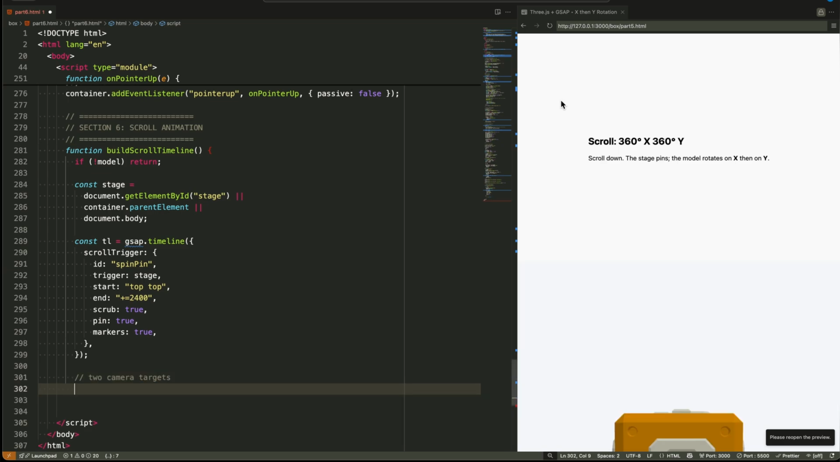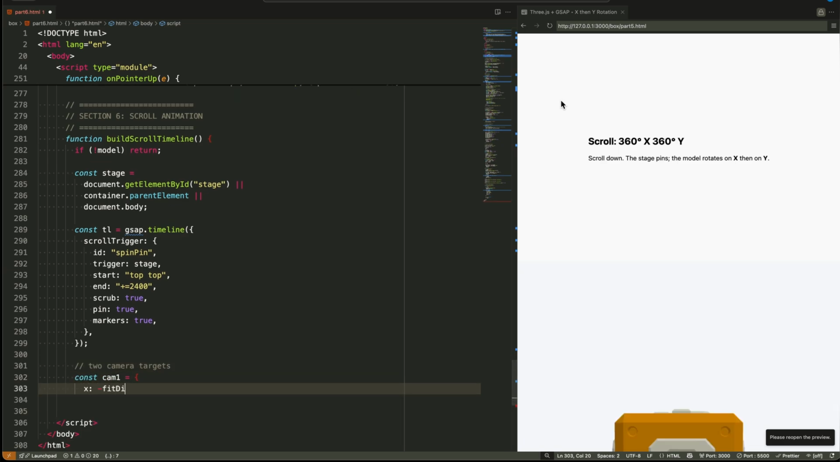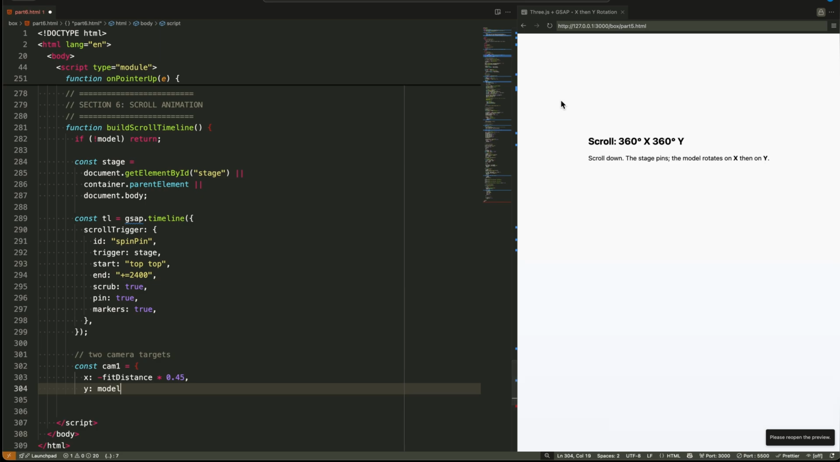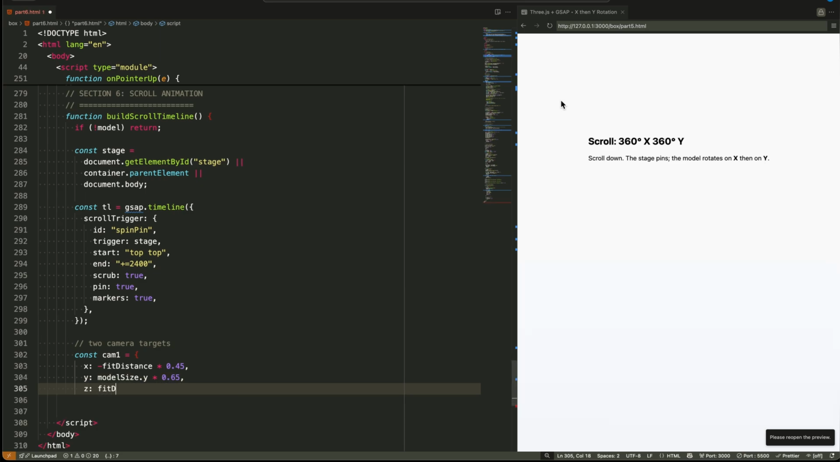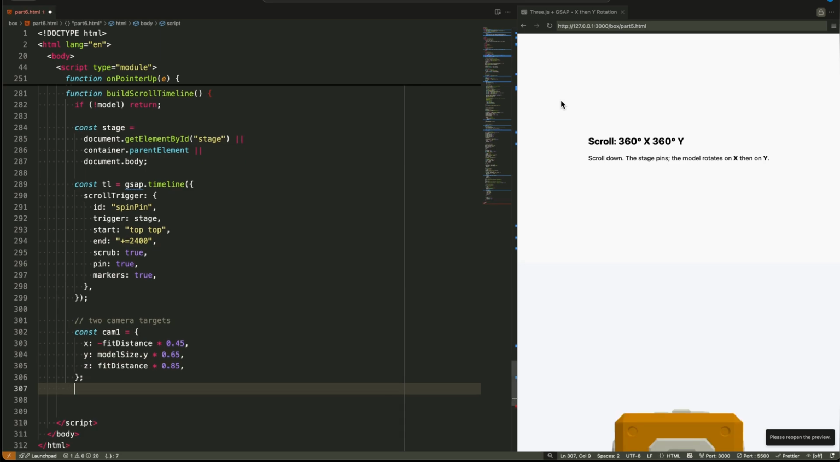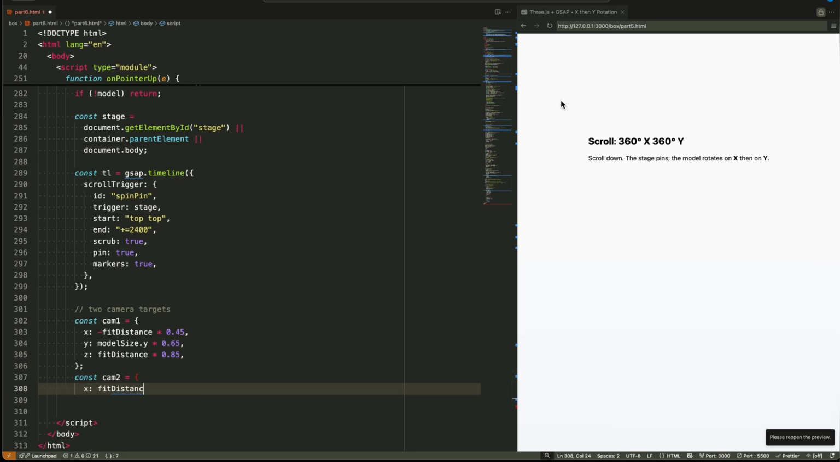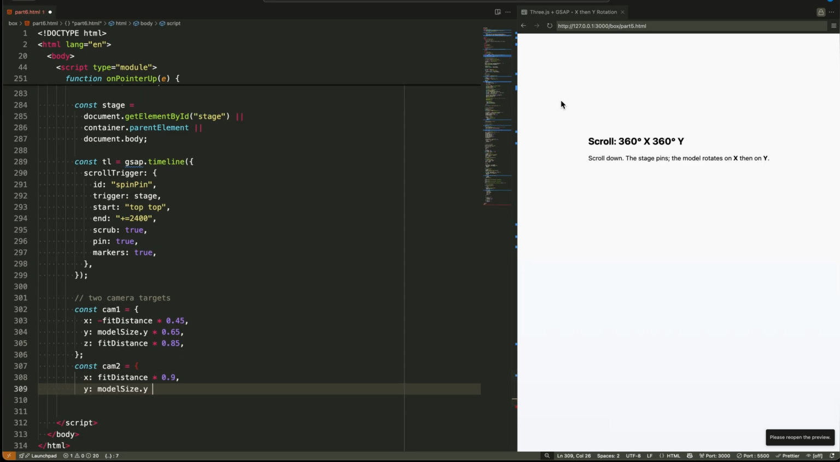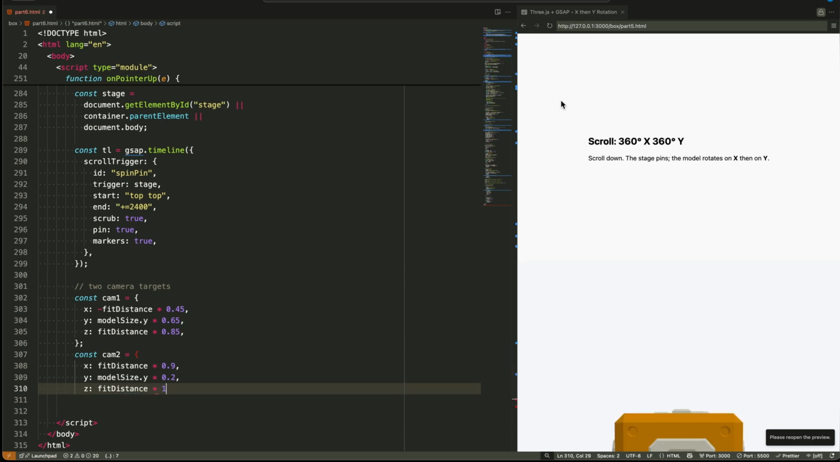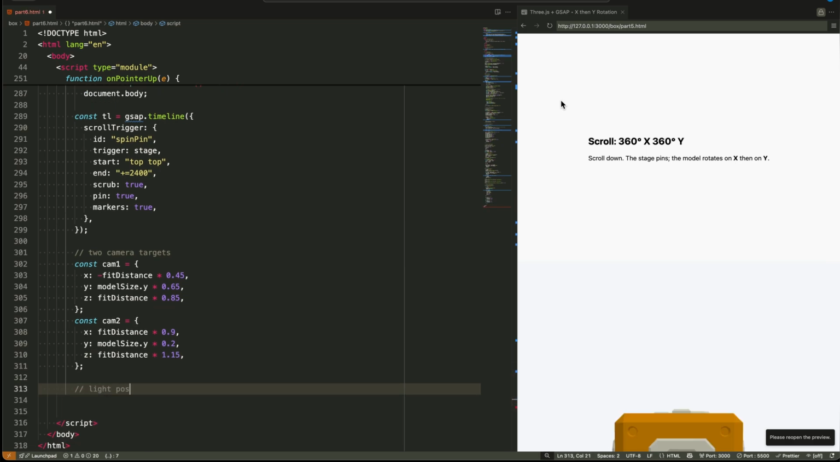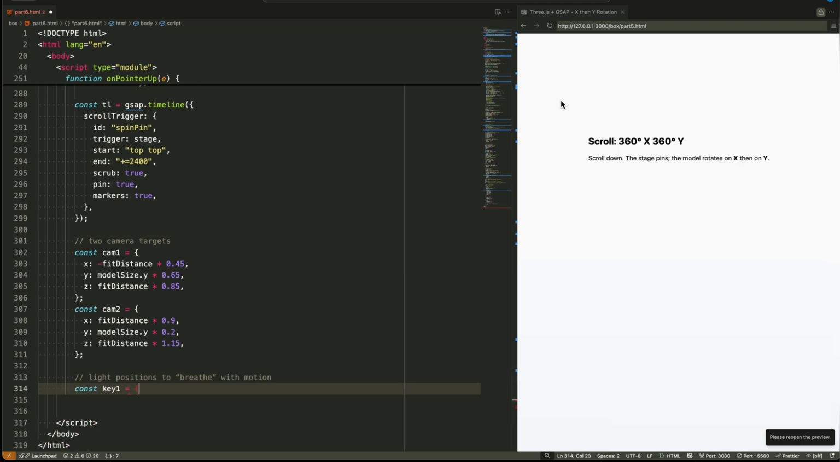Next, we define two camera positions using our calculated fitDistance. cam1 is at minus fitDistance times 0.45 on X, modelSize.y times 0.65 on Y, and fitDistance times 0.85 on Z. This creates a high left viewpoint. cam2 positions at fitDistance times 0.9 on X, modelSize.y times 0.2 on Y, and fitDistance times 1.15 on Z, a lower right position. These complementary angles showcase different product aspects.